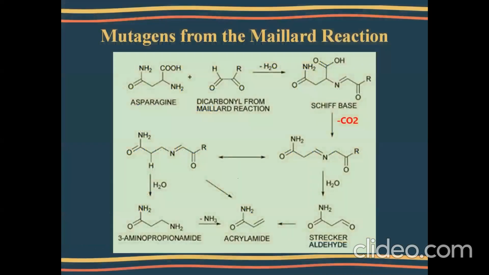So moving on to the next, the mutagens or the harmful agents that are formed as a result of this Maillard reaction. We saw in the definition of the Strecker degradation that the alpha amino acid reacts with the dicarbonyls or deoxyosones, and they form the imine intermediate, which is nothing but the Schiff's base. This Schiff's base undergoes decarboxylation, dehydration, and elimination, and they form the Strecker aldehyde. So this Strecker aldehyde is a main source for the formation of acrylamide.